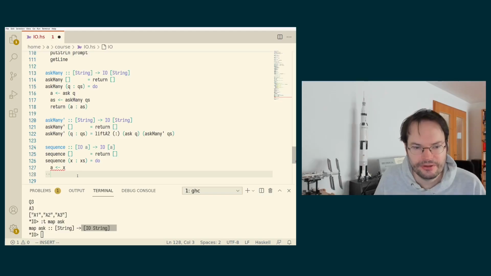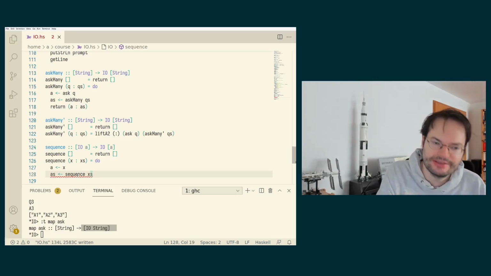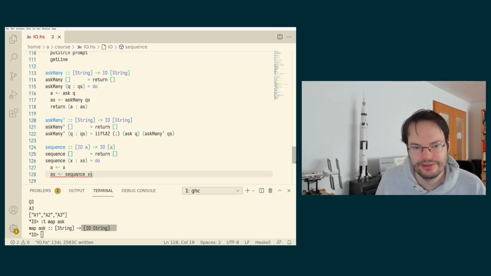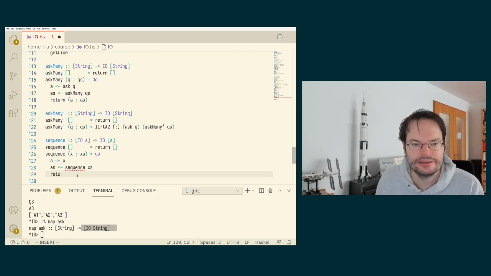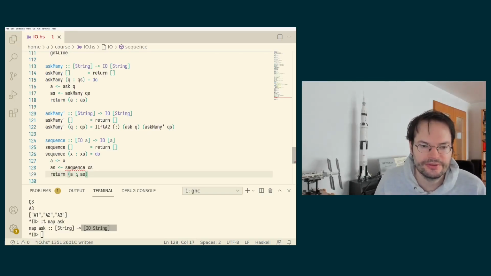And then we can recursively call sequence on XS, and that will have results as a list of type AS. And then we can put these two things together.